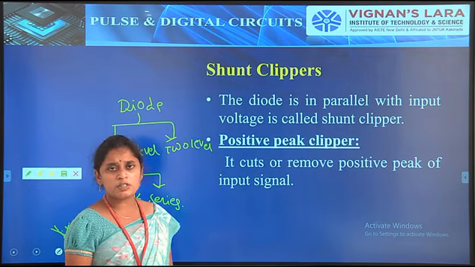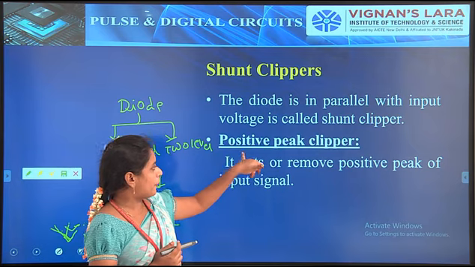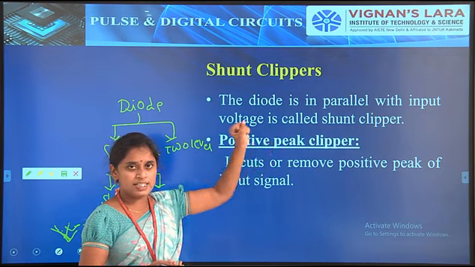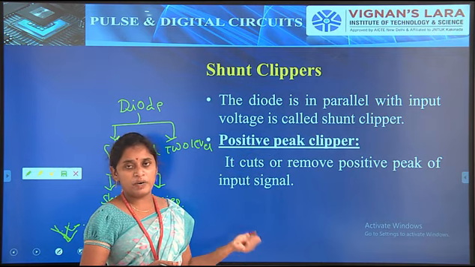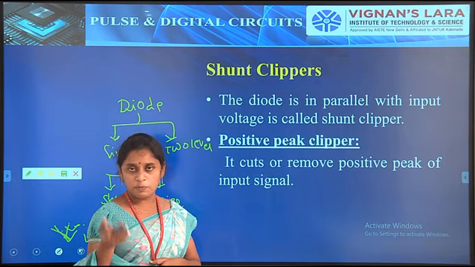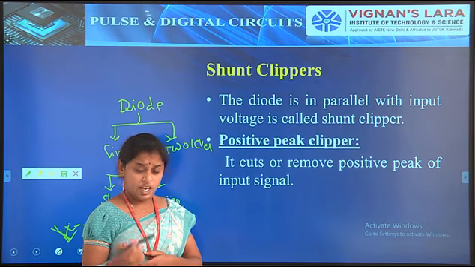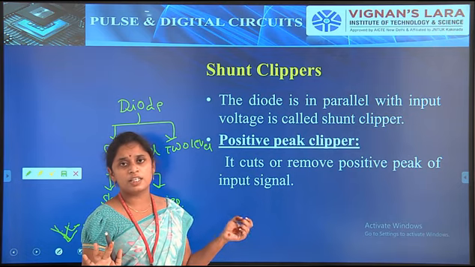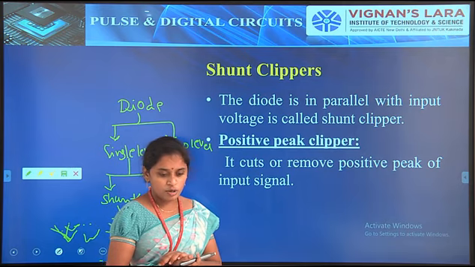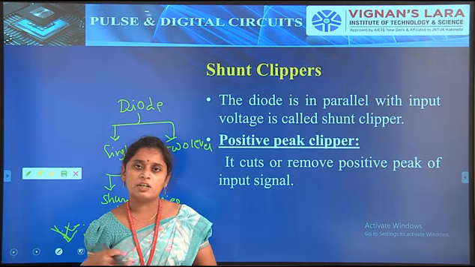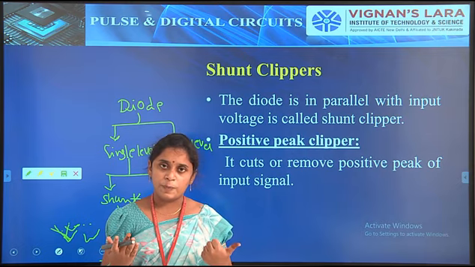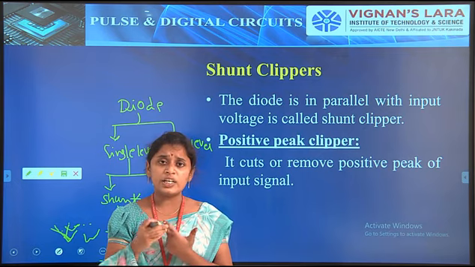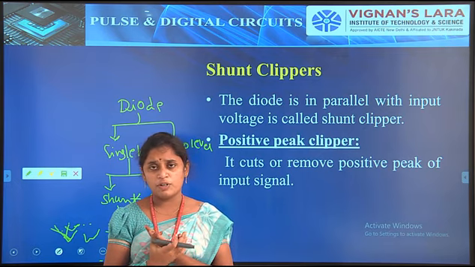What is the purpose of the positive peak clipper? As the name itself suggests, it clips the positive part of the input signal. The input signal is a sinusoidal signal, and by using this we can remove the positive part of it. That is about the positive peak clipper. Generally the positive peak clippers are divided into three types: positive peak clipper with zero reference, positive peak clipper with positive reference and negative reference. First we have to discuss these three things.